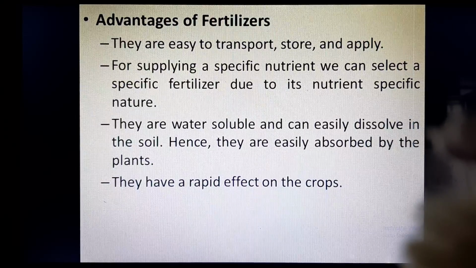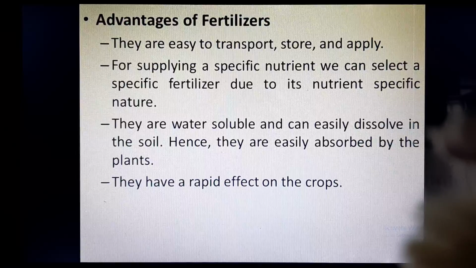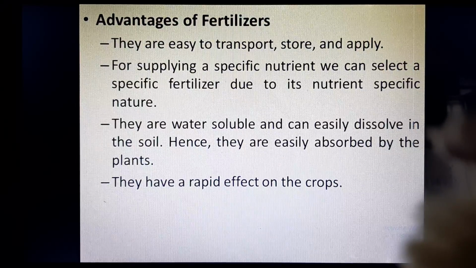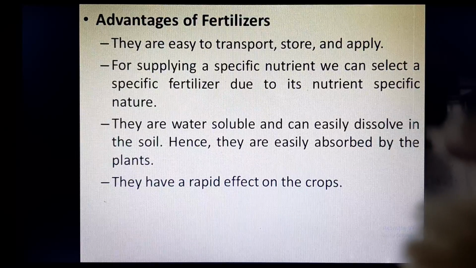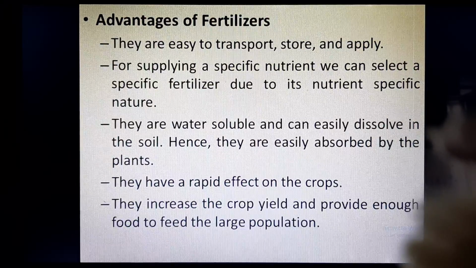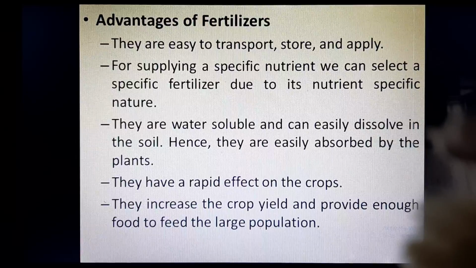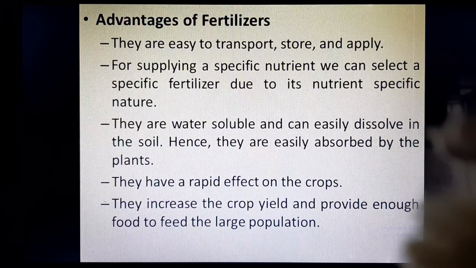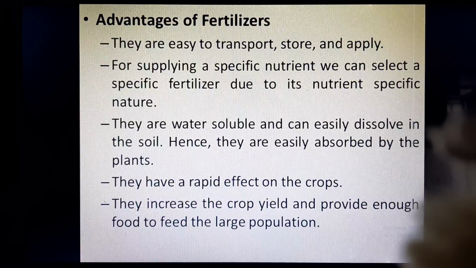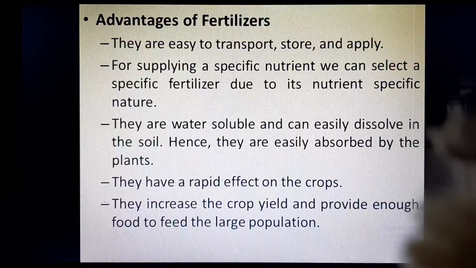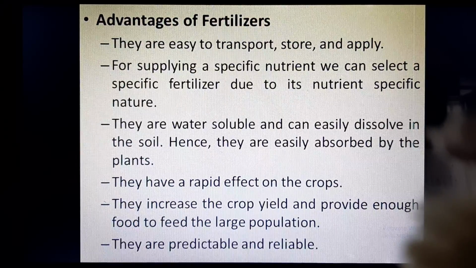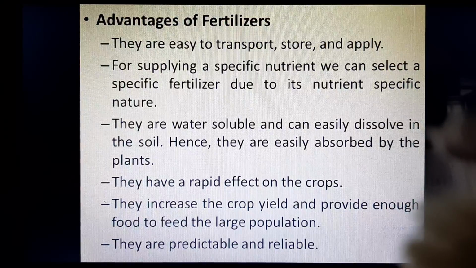They have a rapid effect on the crops. Since they are chemicals and smaller in size, they can be absorbed easily and have a rapid effect on the crops. They increase the crop yield and provide enough food to feed the large population. So by the use of fertilizer, we can increase the crop yield and the productivity, and therefore more food will be grown and a larger population can be fed. And these fertilizers are predictable and reliable.